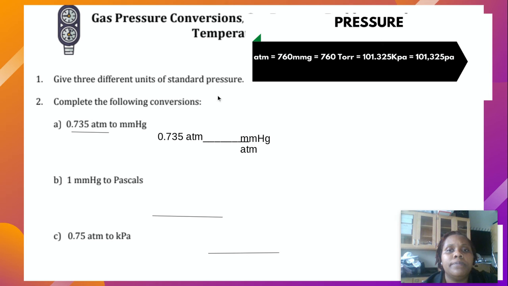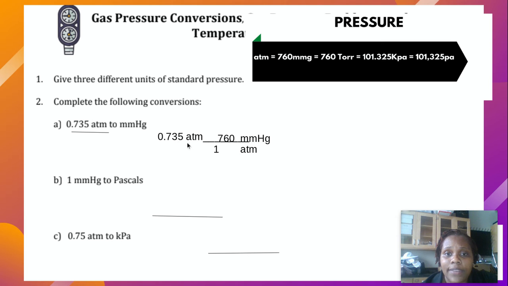Then I'm going to fill in. Next to atmospheres, I should put what number? 1. And next to mmHg, what number is there? 760. So I'm going to do that now. I'll put a 1 next to atmospheres and a 760 next to mmHg. Now it's all set up. All I have to do is solve.